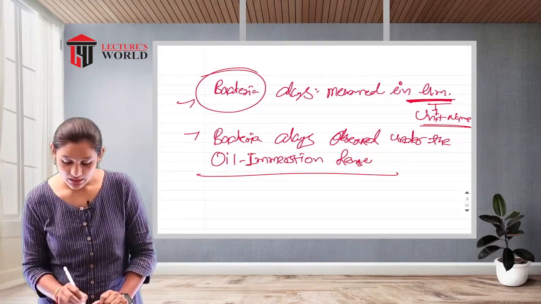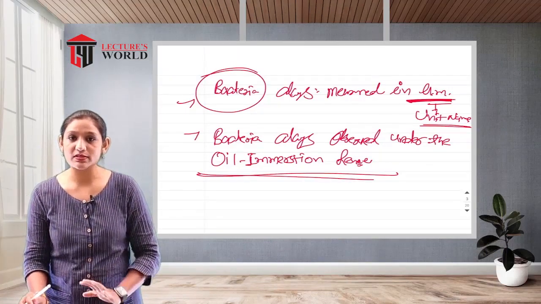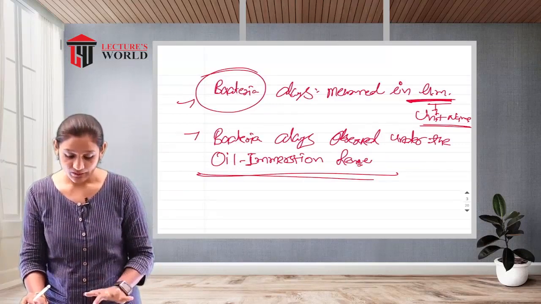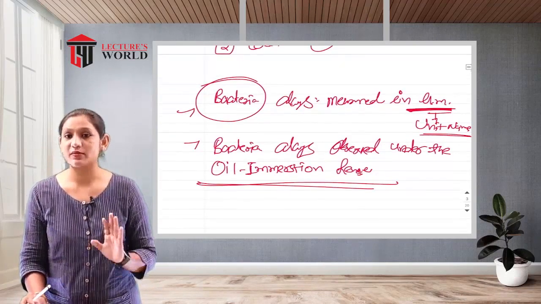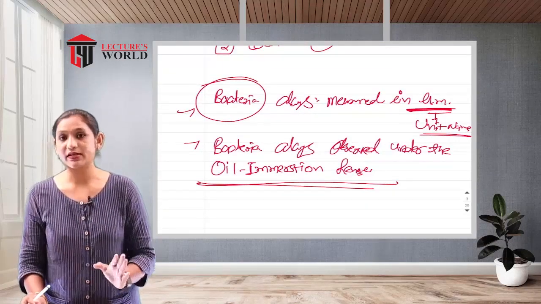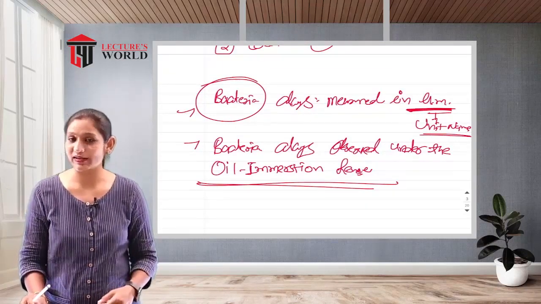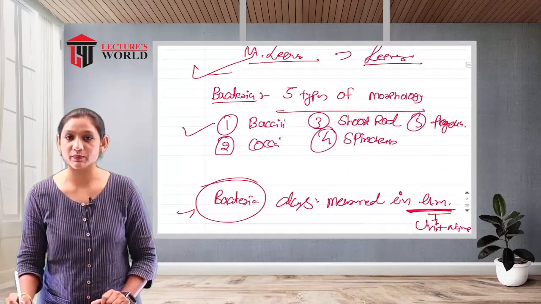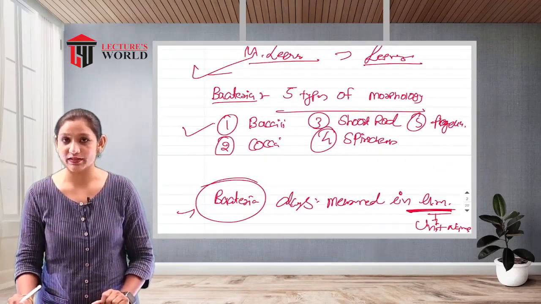Right? It means oil is used with the oil immersion lens. This is the unit name, the micrometer, and bacteria are observed under the oil immersion lens. Right now, we are focusing on bacteria and their morphological characters.